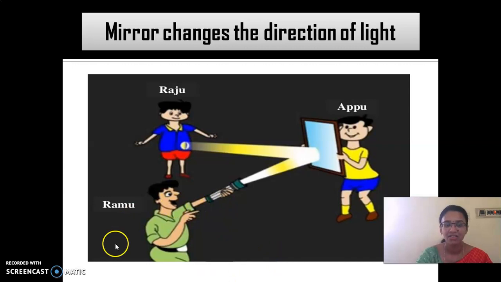Look here. First, Raju is not there. First Ramu shows the light. It reaches this mirror. So Appu changes the position of the mirror so that the light reaching this mirror would fall here. So now the direction of light is changed.